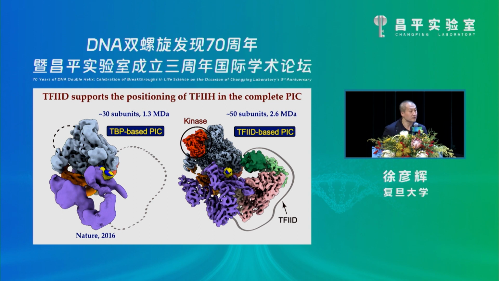The structural comparison also shows obvious differences between TBP-based PIC and our TF2D-based PIC. You can see the difference both in size and modular organization. For example, TF2D can support positioning of the TF2H core and the TF2H kinase module on the surface of PAL2.